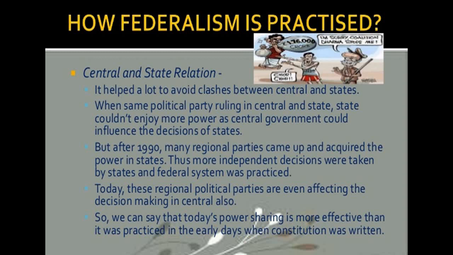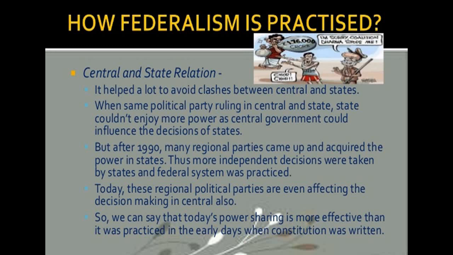We can easily say that, and this trend was supported by a major judgment of the Supreme Court that made it difficult for the central government to dismiss the state governments in an arbitrary manner, and thus federal power sharing is more effective today than it was in the earlier years after the constitution was framed.